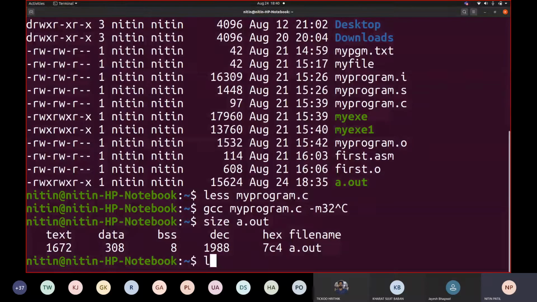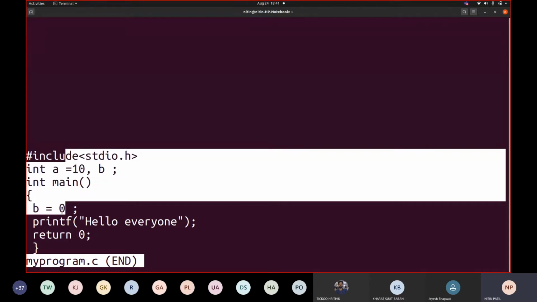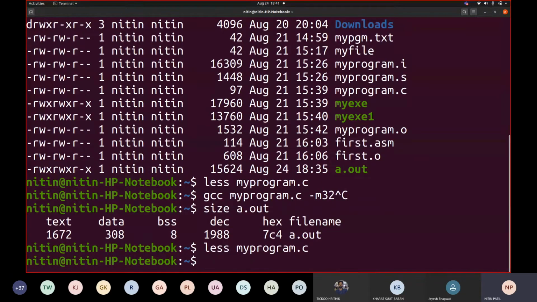Fine. Now let us see one more time what my program contains. My program.c. How many statements are there in this code? 1, 2, 3, 4, 5, 6, leaving apart these curly brackets. So I do have something called printf. Can you see that?